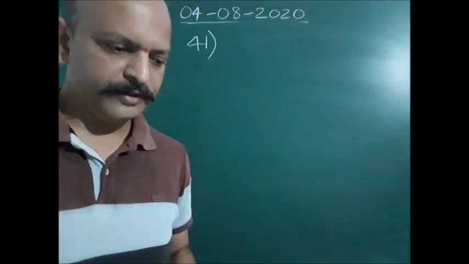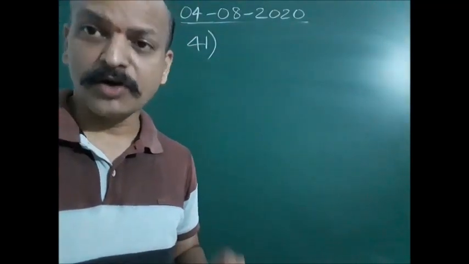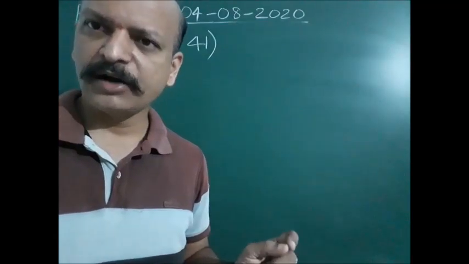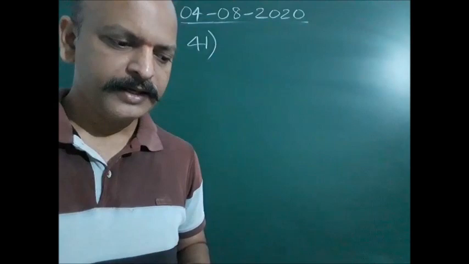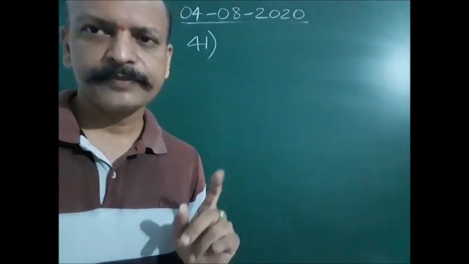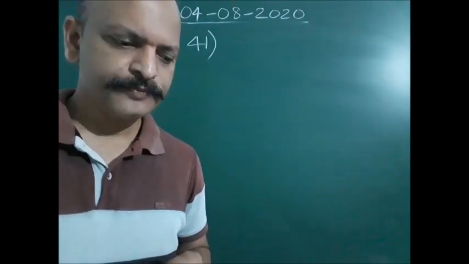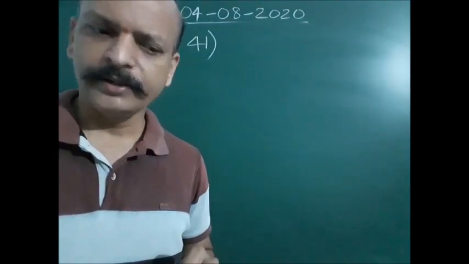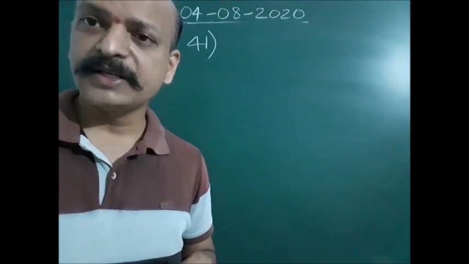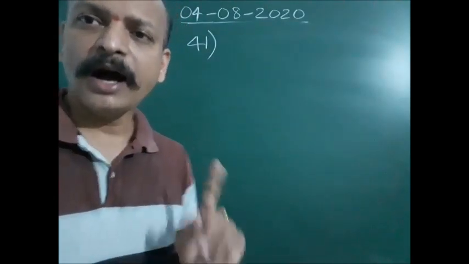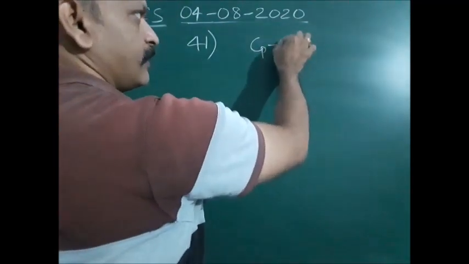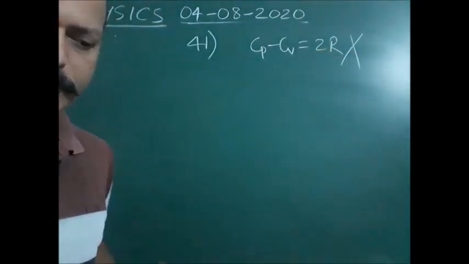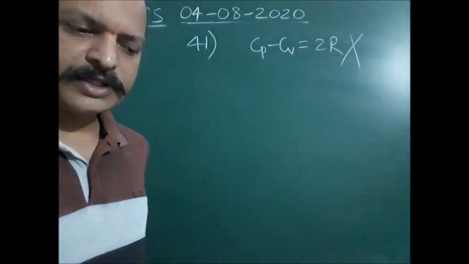Let us see question number 41. Which of the following formulas is wrong? If you see the options, the first option, Cv equals R by gamma minus 1, is correct. That is the formula. Second, Cp by Cv equals gamma, is also correct, the ratio of specific heats is gamma. Third, Cp equals gamma R by gamma minus 1, is also correct. Whereas the fourth option, Cp minus Cv equals 2R is given, but actually it should be R. This is wrong.